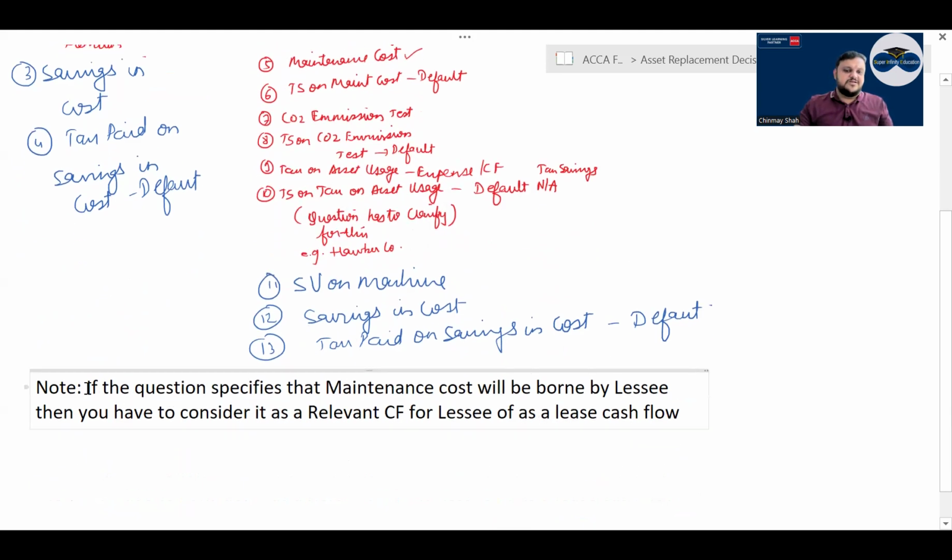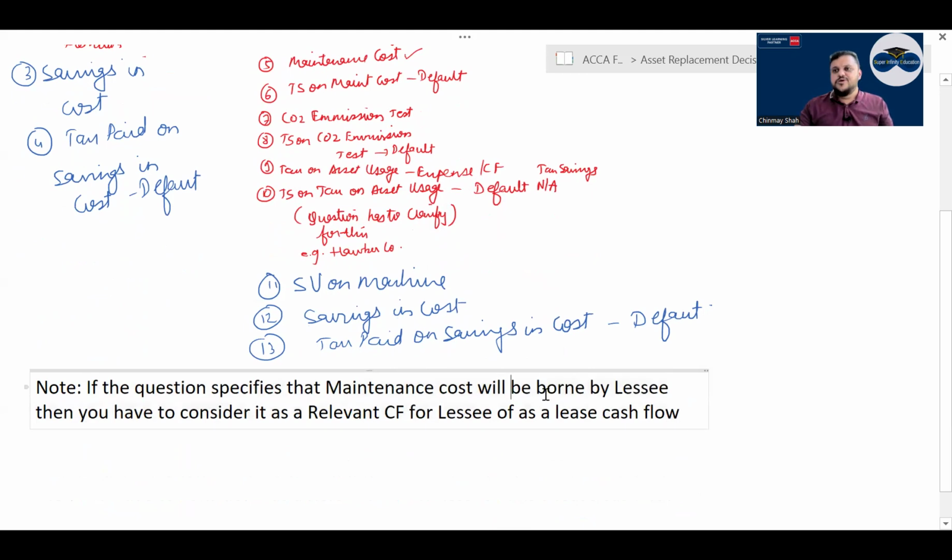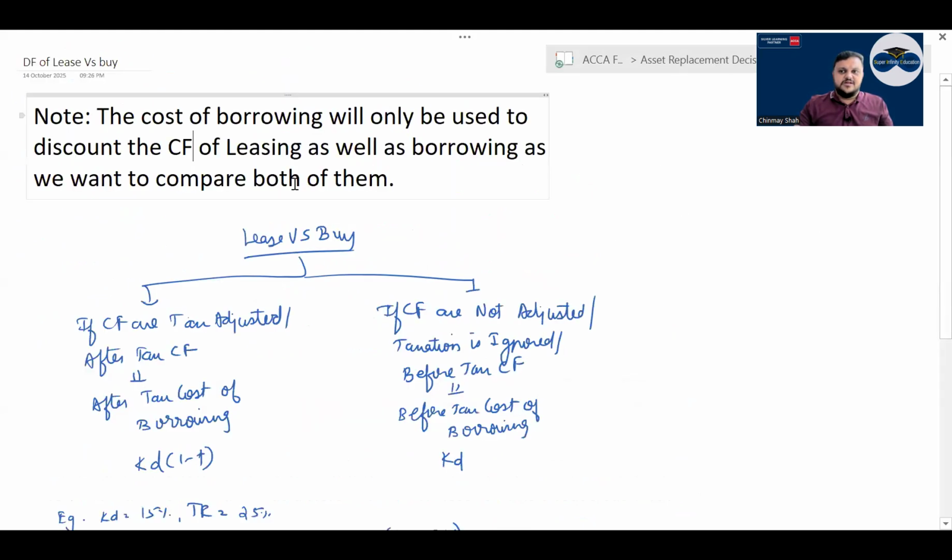If the question specified that maintenance cost will be borne by the lessee, then you have to consider it as a relevant cash flow. Basic क्या है? Lessor will do the maintenance, correct? Then once you're done listing all the cash flows for borrow and buy and lease, you have to discount both the cash flows by cost of borrowing.